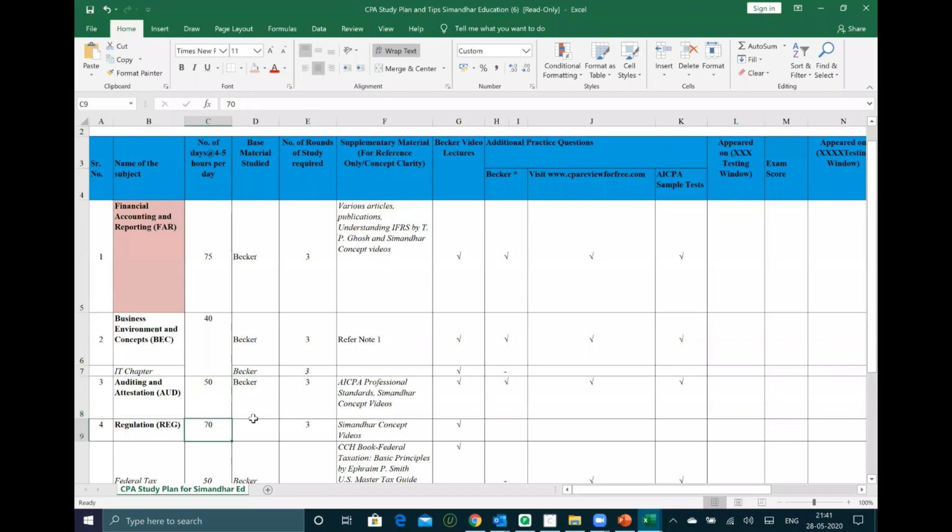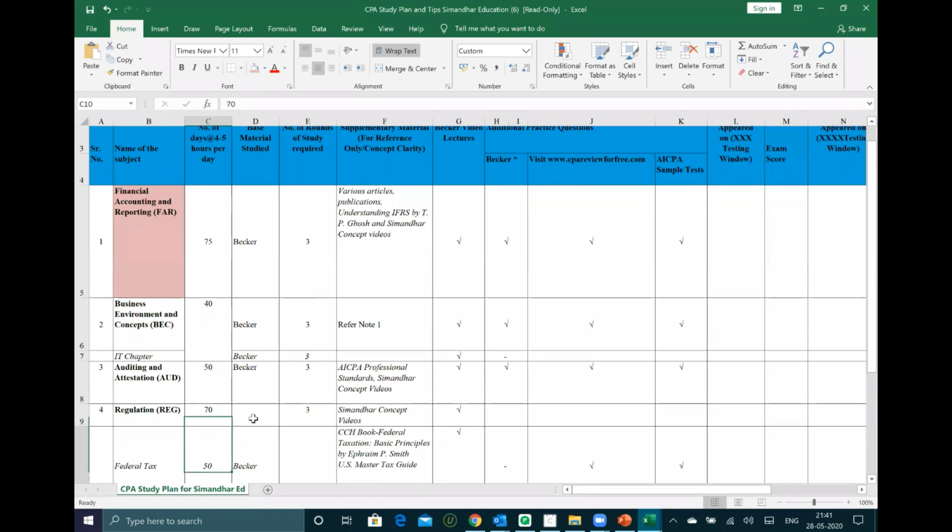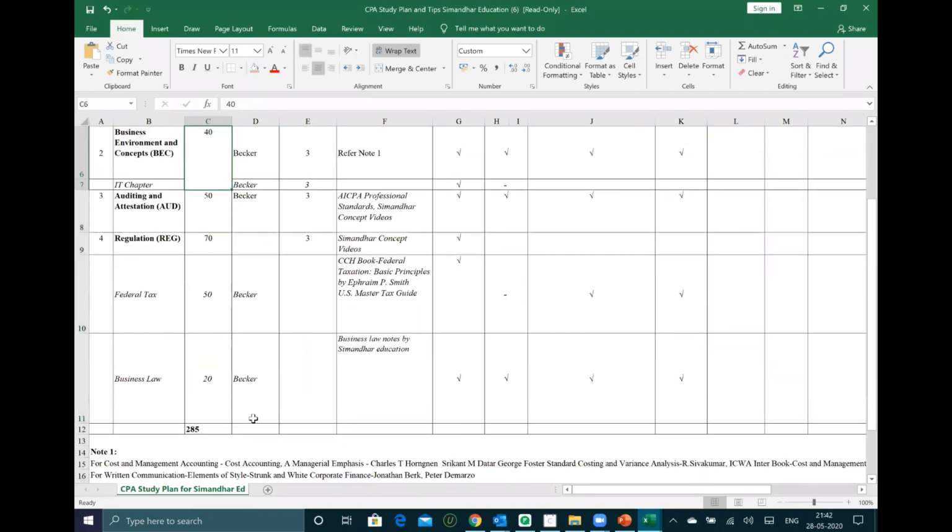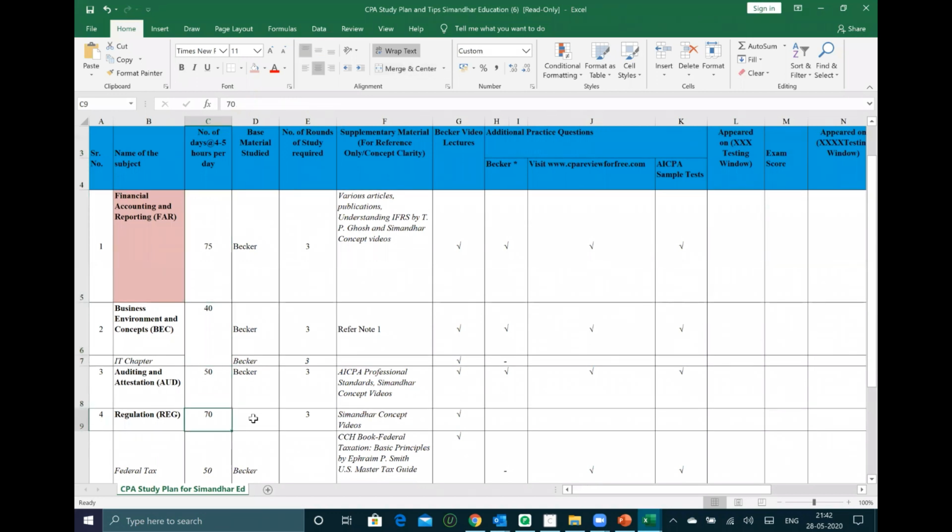Last comes regulation, which is 70 days, and I think it has the same time allocation as FAR. Reg is very, very detailed. 350 hours is what I am planning for regulation. 300 hours is too much time, but that's how we are putting it up. You will require that many hours because reg is very, very detailed like FAR. That's why I'm telling you, people who are going for reg, take an easier section of BEC. If you're going with FAR, take an easier section of audit or BEC, right? So that's how it is.